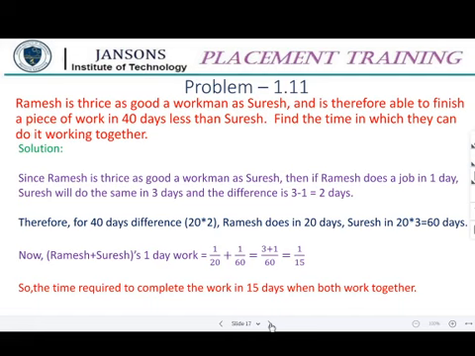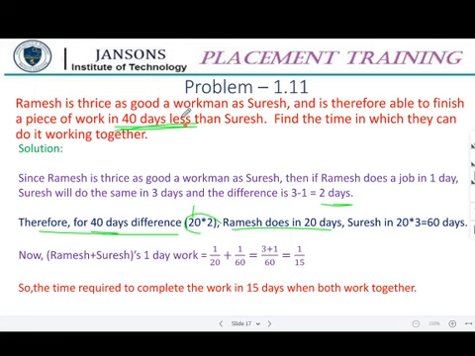Okay. Since Ramesh is thrice as good a workman as Suresh, if Ramesh does the job in 1 day, this is the meaning, Suresh will do it in 3 days, and the difference is 2 days. Now the difference is given as 40 days, so it is 20 into 2. If 2 days is the difference, then 40 days is 20 times that. So Ramesh does it in 20 days, but Suresh does it in 60 days.